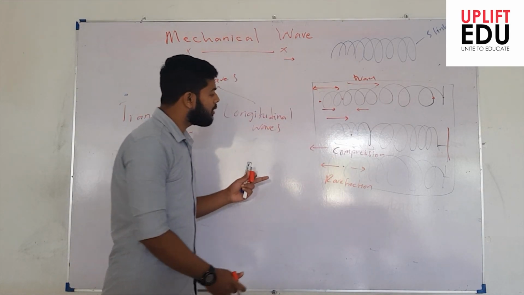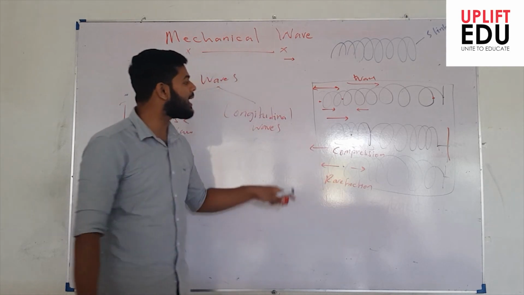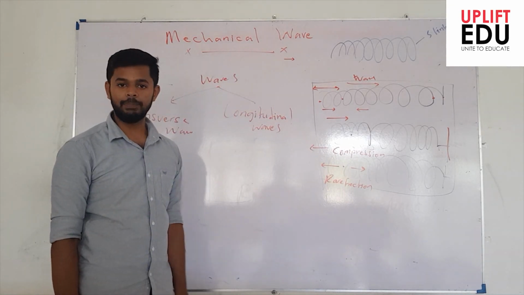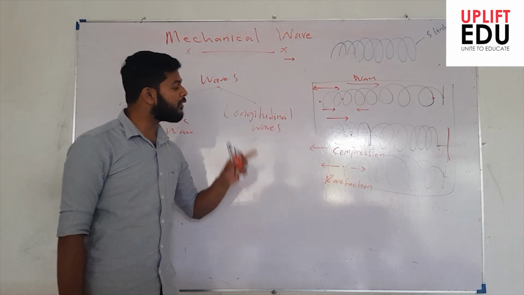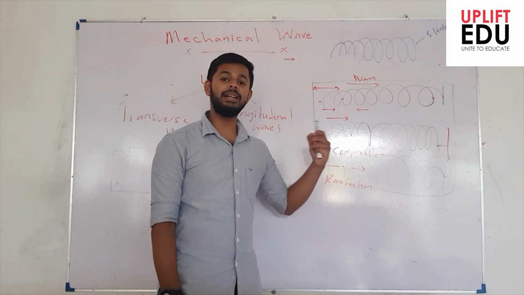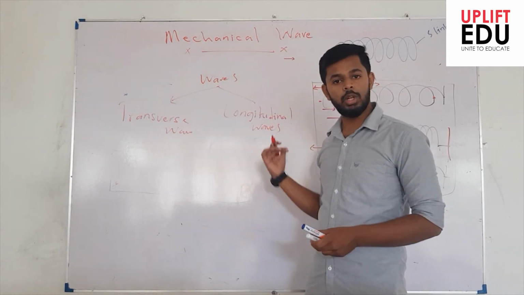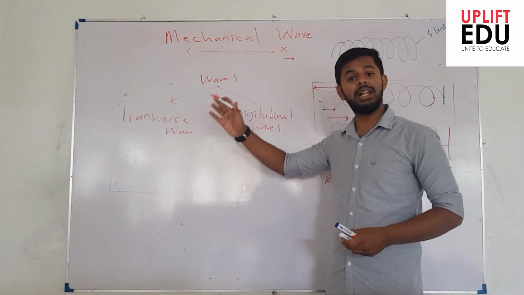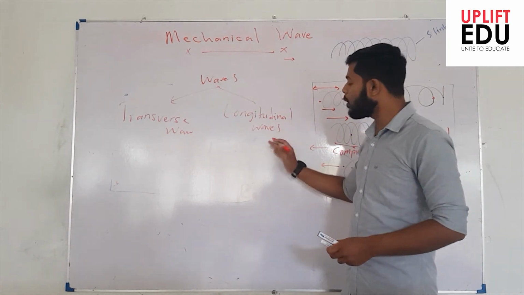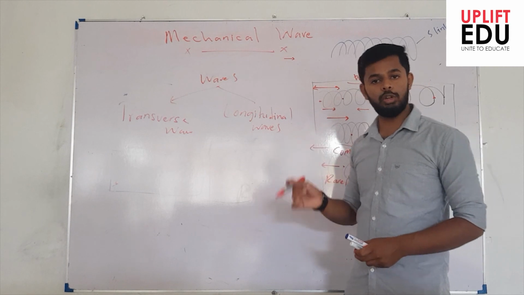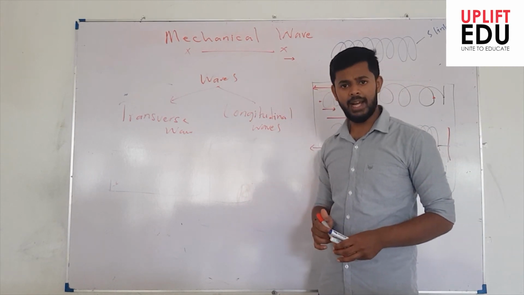And we observe the particle also has the same direction as the direction of wave travel. So in longitudinal waves, the motion of the particles is in the same direction as the wave. That is the major difference that classifies transverse and longitudinal waves. In a transverse wave, the direction of particles of the medium and the wave are not the same. In longitudinal waves, the direction of motion of particles and waves is the same, right?